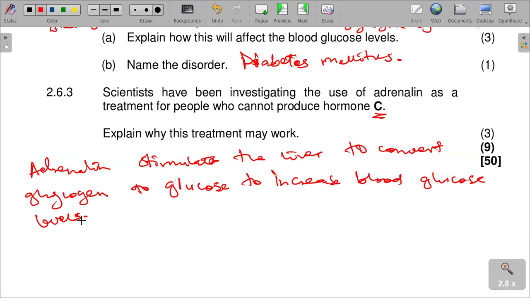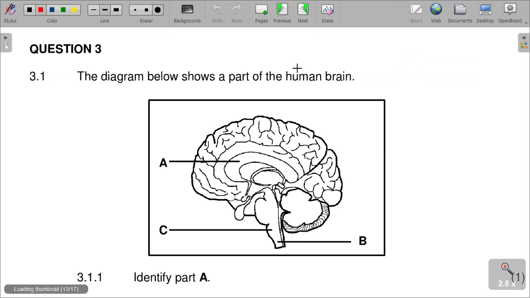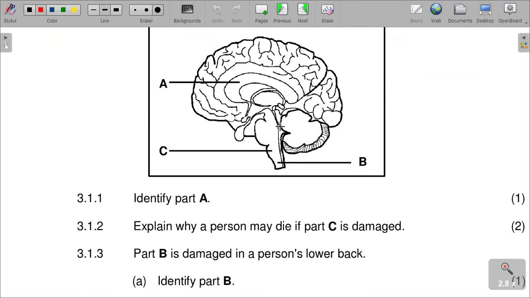So adrenaline will stimulate the liver to convert glycogen into glucose to increase the blood glucose levels. That is how it's gonna work in regard to this experiment that is to be done by these scientists here. You understand? So that is actually what is gonna happen there. Let's just quickly answer this one.